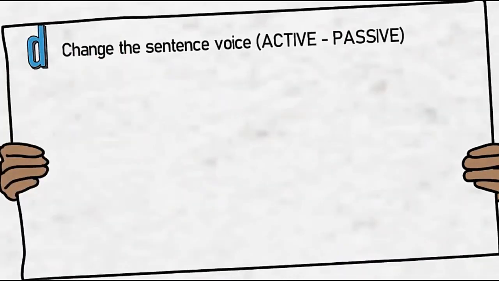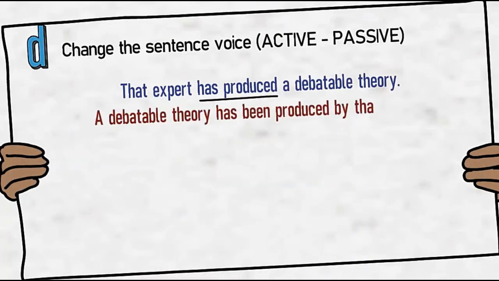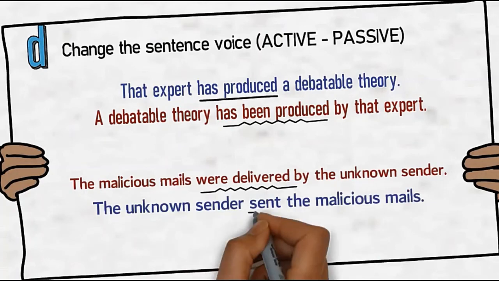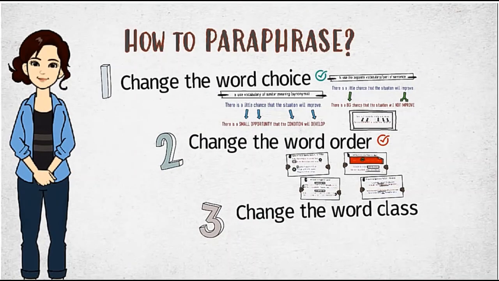Okay, the last way in changing the word order is by changing the voice of the sentence form from active to passive or vice versa. In this first example, the active form has produced is changed into the passive form has been produced, and the subject and object in both senses exchange place as well. In the second example, I use synonymous words of deliver with an active past form, sent. So these are the 4 ways in changing the word order.